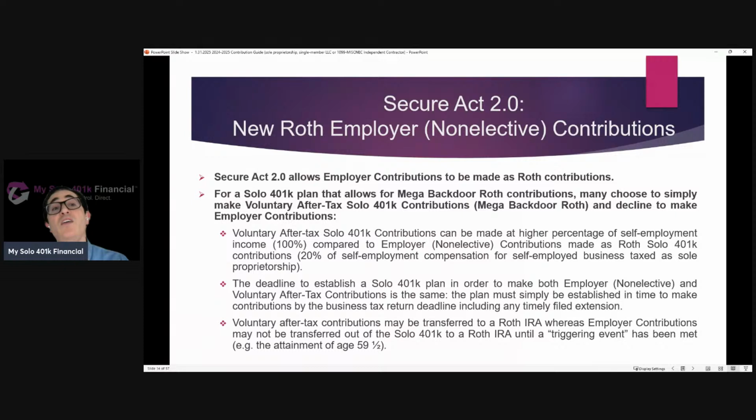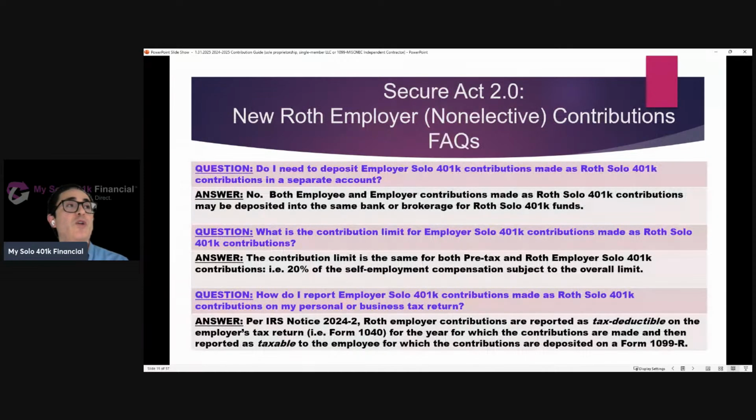So typically you can't transfer money out of a solo 401k, even if it's going to another retirement account, until you've met a triggering event, such as being age 59 and a half or older. A big exception to that general rule, though, is voluntary after-tax funds. So voluntary after-tax solo 401k funds may be transferred out of the plan, such as to a Roth IRA, without needing to meet a triggering event. Whereas if somebody makes employer contributions as Roth contributions and then later wants to transfer them to a Roth IRA, they would first have to meet a triggering event.